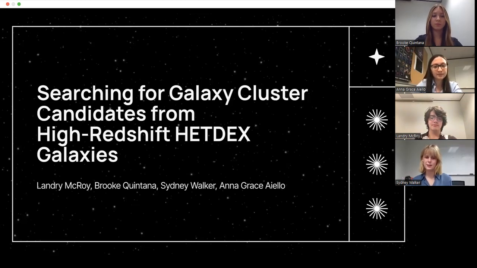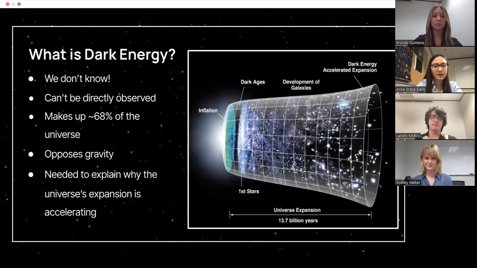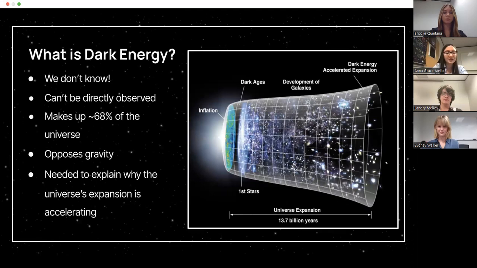Today, we will be talking about searching for galaxy cluster candidates from high-redshift HETDEX galaxies. When examining this, the first question we have to ask is, what is dark energy? The short answer is that we don't know.